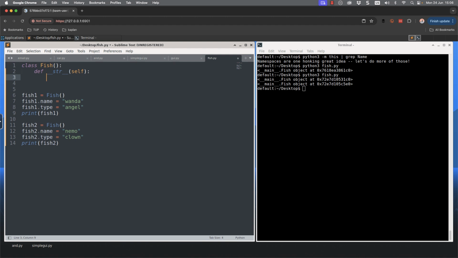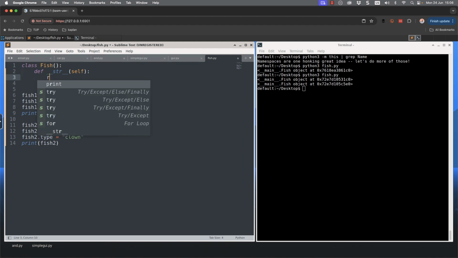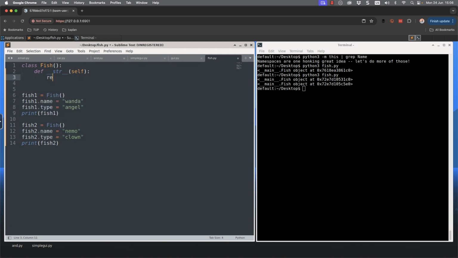And we can then go through and return, and we should be returning a string. And we can do something, again, really simple. We'll do a little bit more in a few moments, but just to see how dunder string is working, if we go through and put the string of "I am a fish", save it, and execute our code, we can see then, of course, for both fish instances, we get the "I am a fish" printing back.